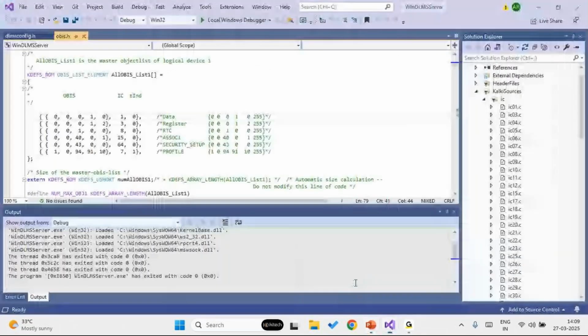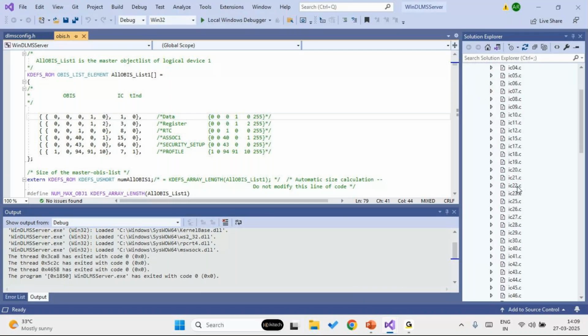Firstly, let me take you through the server SCL. Here on the right side, you can see the wide range of interface classes or objects that are supported by the server. And then from this list, you can select your required ICs for your meter implementation and then customize in the obis.h file or header file.